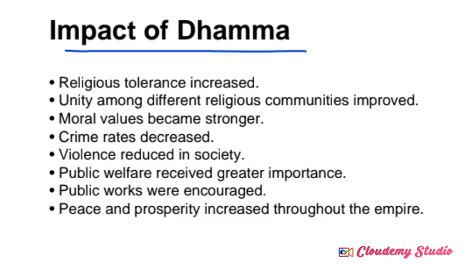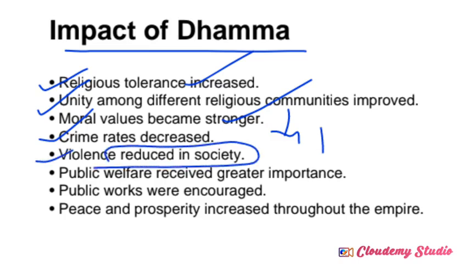So the last topic of this lesson, impact of Dhamma. What was the result, the effect of Ashoka's Dhamma? It created religious tolerance. Religious understanding started to increase. It created unity among the different religious communities, meaning there were no clashes between one religion and another. Moral values became stronger. He tried to increase moral values. Crime rate started to decrease at that time, because he promoted the non-violence and ahimsa method. Violence in society started to reduce because of ahimsa, especially after the Kalinga war.